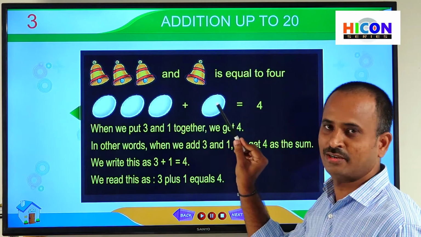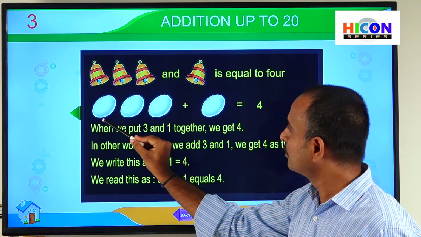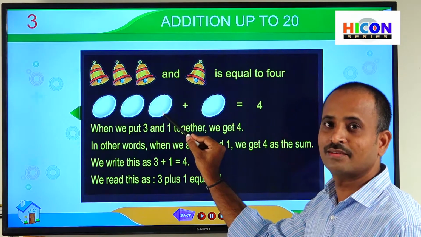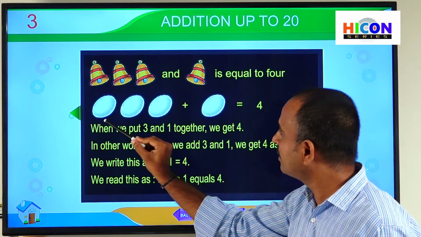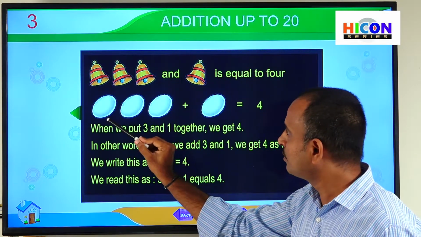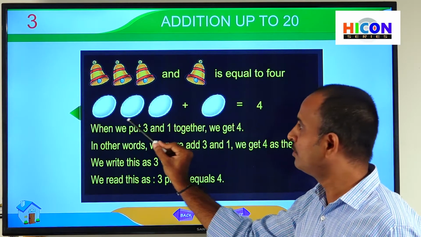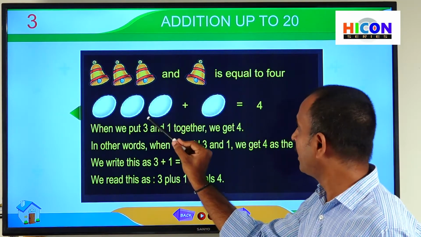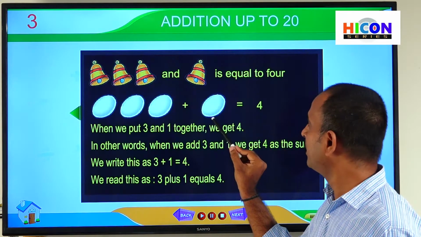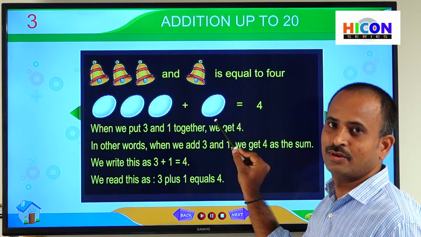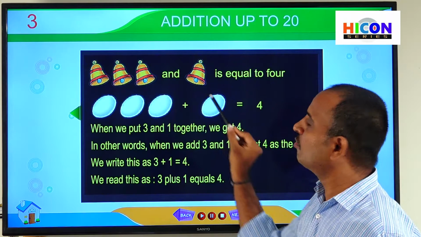Next, see the second example. Children, what are these? Can you identify this? Yes, these are eggs. How many eggs are there? Let us start counting. 1, 2, 3. So there are 3 eggs. Again, how many eggs are there? There is 1 egg. So how many eggs are there in total?